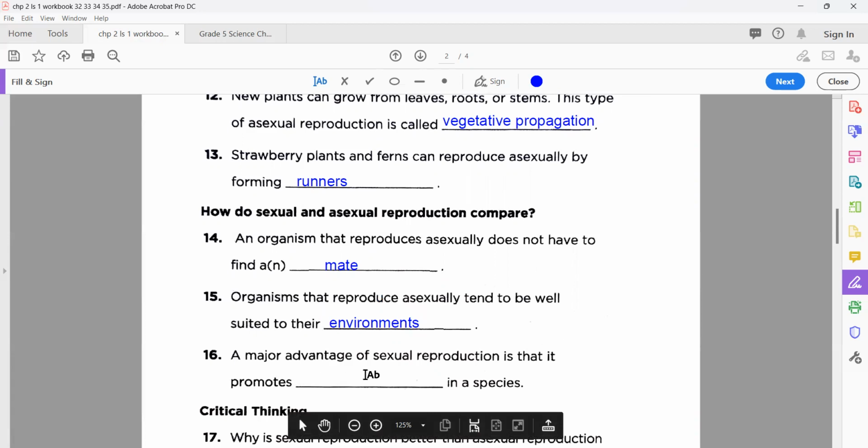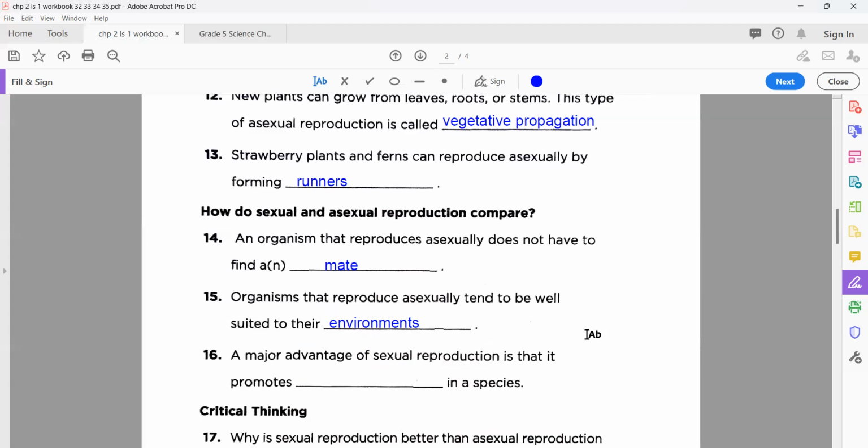The major advantage of sexual reproduction is that it promotes dash in species. Here it's going to ask you the advantage of sexual reproduction. You see that we are not the same as our parents, not like the same mother or the same father, and our parents are not similar to their grandparents. Why is the difference coming?